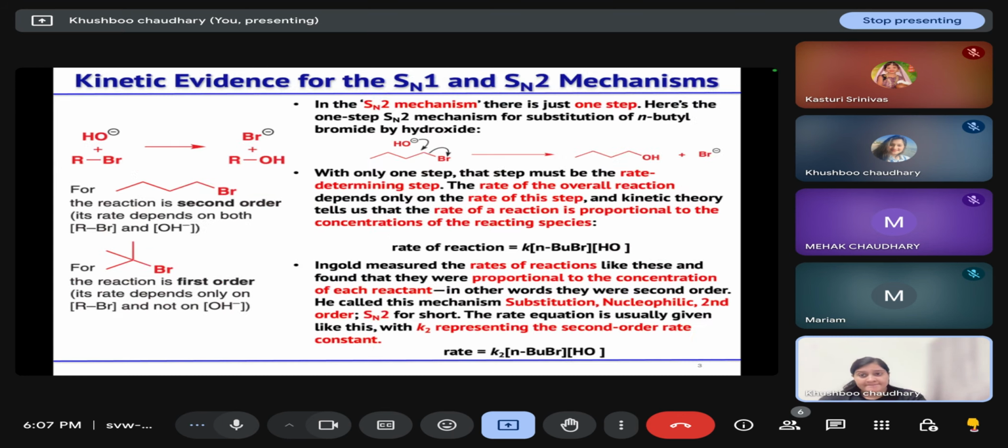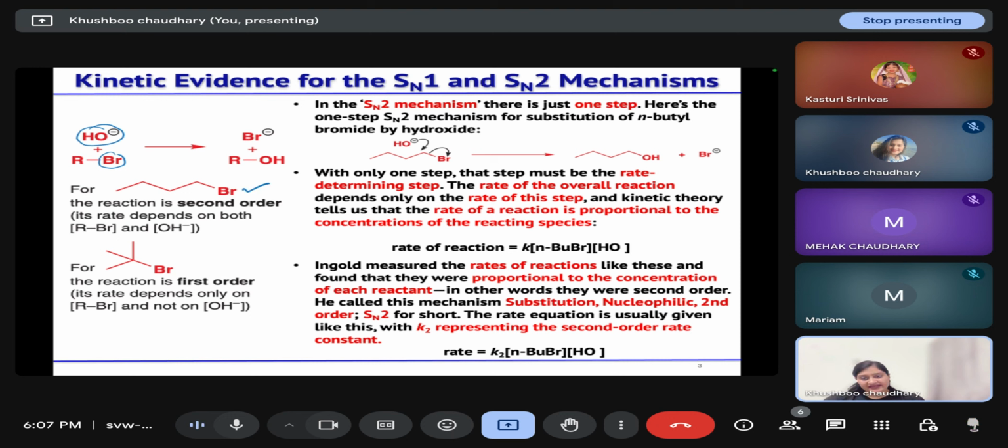Okay, now let us discuss the kinetic evidence for the SN1 and SN2 mechanisms. Consider substitution of bromide with a hydroxide group in an alkyl bromide. Now, two types of alkyl bromides are given in the example.